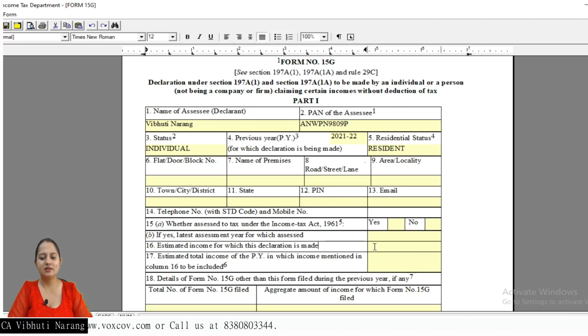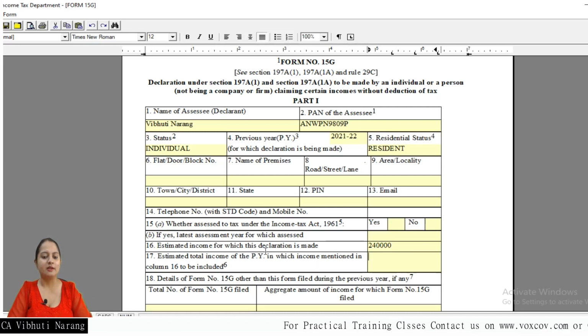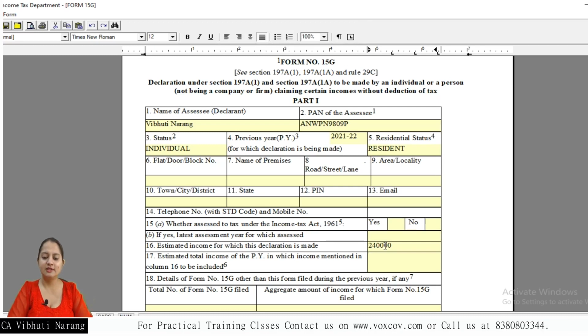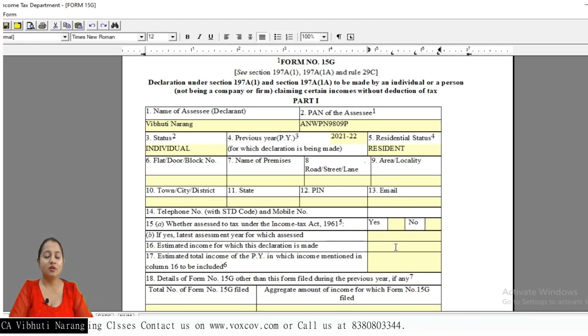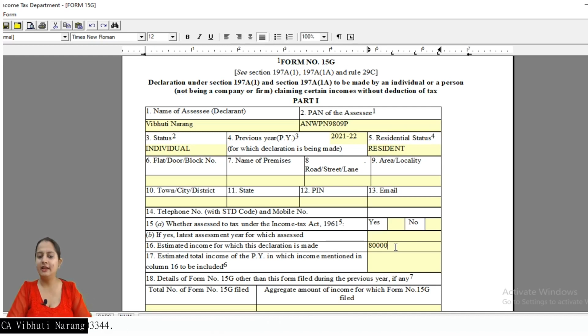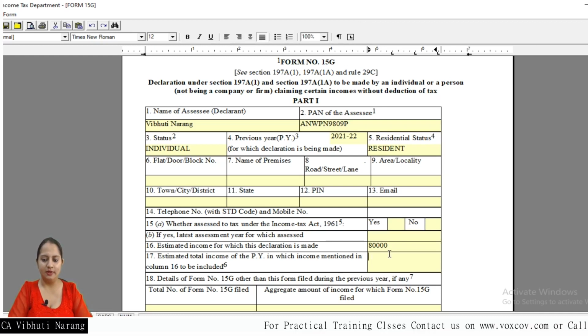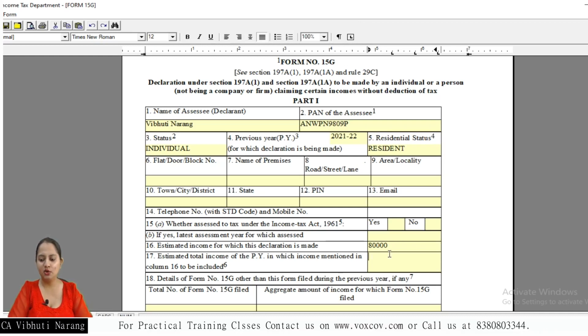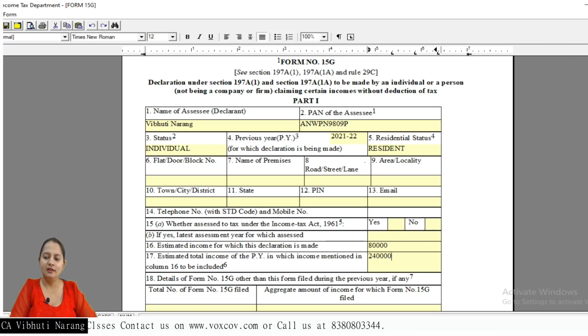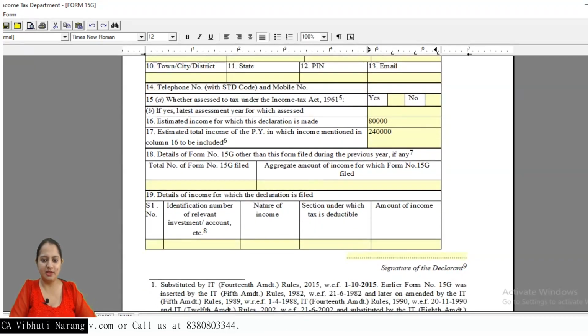Estimated income for which the declaration is made. Your estimated income definitely has to be less than 2,50,000. Whatever your estimated income for that financial year is, you can declare here. Then the estimated income on which the TDS is liable to be deducted. Let's suppose we are receiving TDS interest on FD of about 80,000, so I mention 80,000. The 17th is the estimated total income of the previous year in which the income mentioned in column 16 is to be included. This will be included in my 2021-22 financial year, and my total income including this will be 2,40,000, which is below the exemption limit.